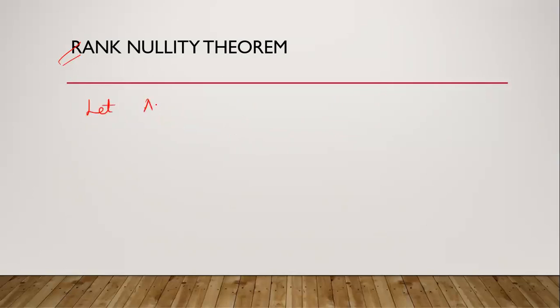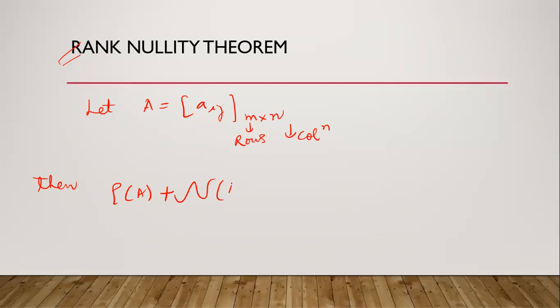Let A be any matrix of order m cross n. Number of rows are m and number of columns are n. Then rank of A plus nullity of A. What is the nullity? It depends on the solution space.